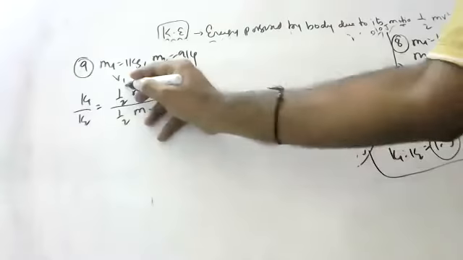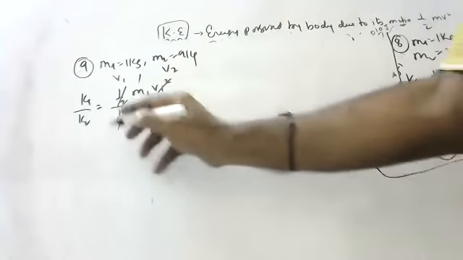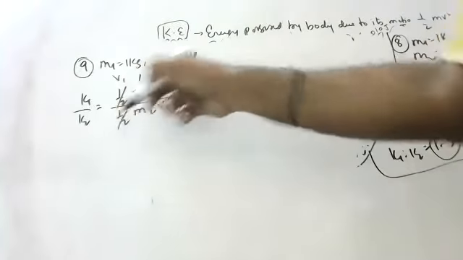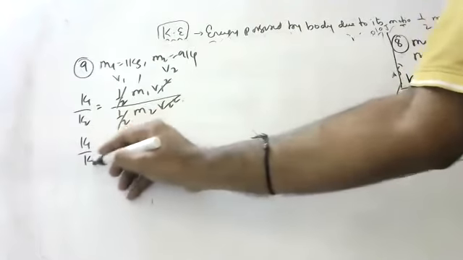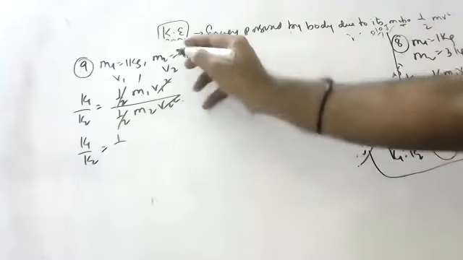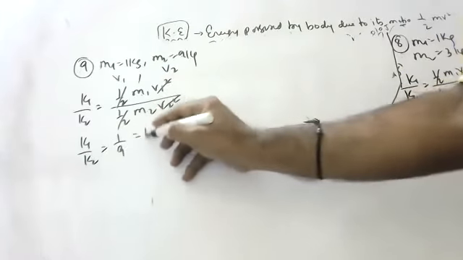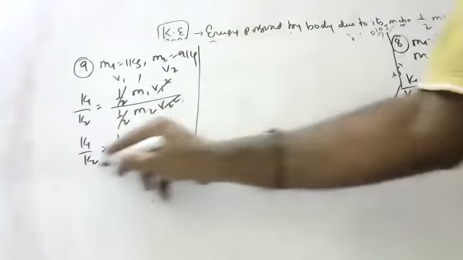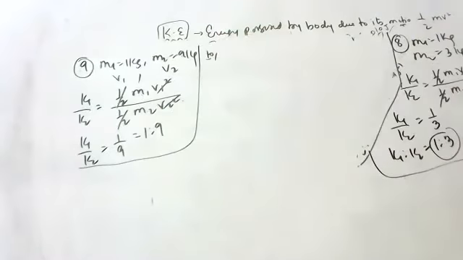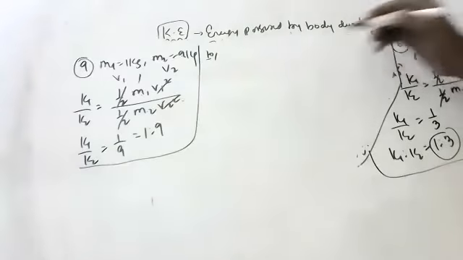v1 and v2 cancel. Why do v1 and v2 cancel? Because they have the same velocity. So this is 1 by 9, that is 1 is to 9. 1 is to 9 is the ratio of their kinetic energies. Thank you. Very good.